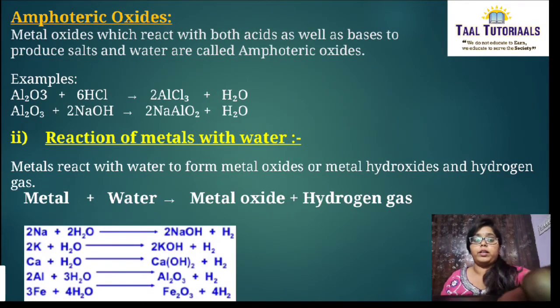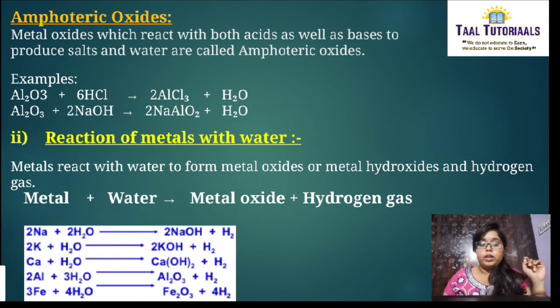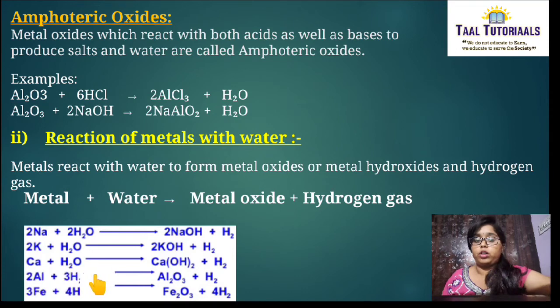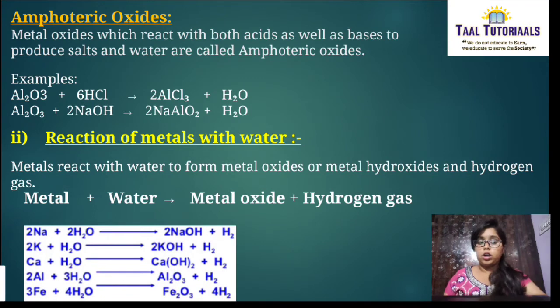Here also some examples are there. Metal plus water gives metal oxide and hydrogen gas. Here Na, that is sodium, plus water gives NaOH plus H2. The same happens to potassium, calcium, aluminium, iron, etc. Metal oxides are also produced, or metal hydroxide is also produced sometimes. Here in the reaction, calcium is reacting with water to give calcium hydroxide. So sometimes hydroxide is also produced.